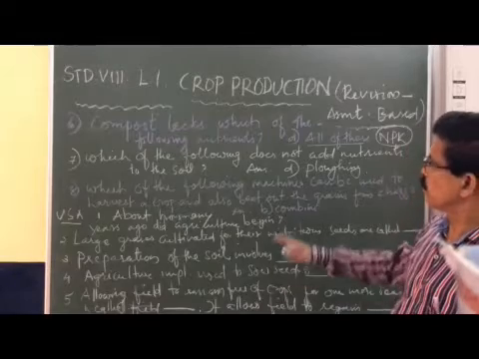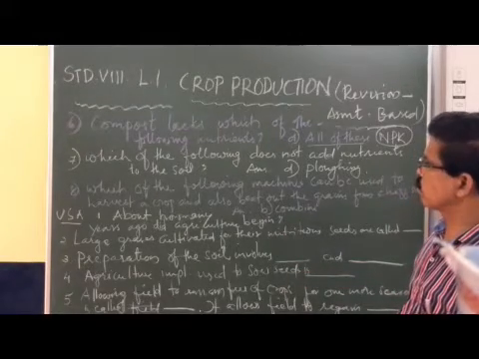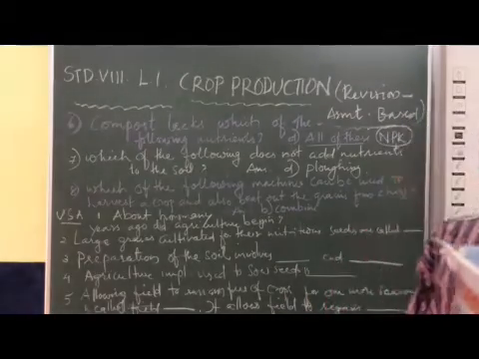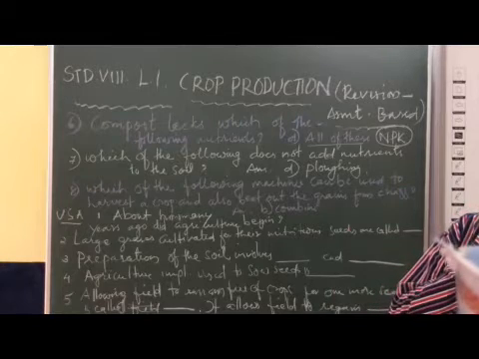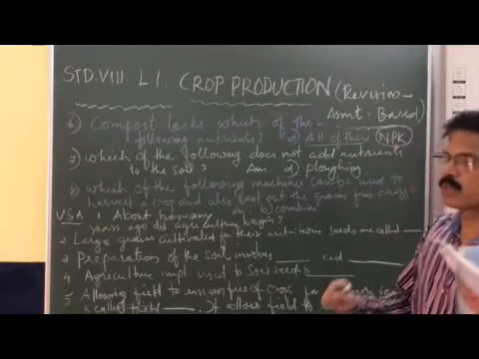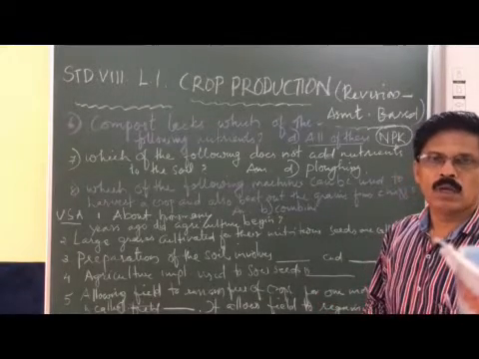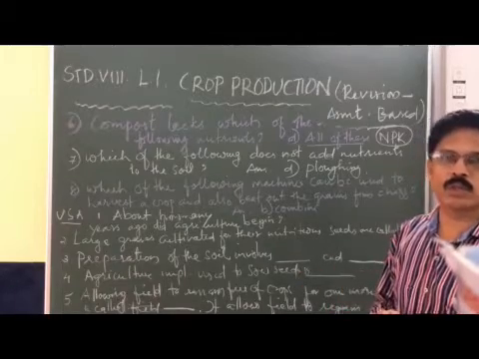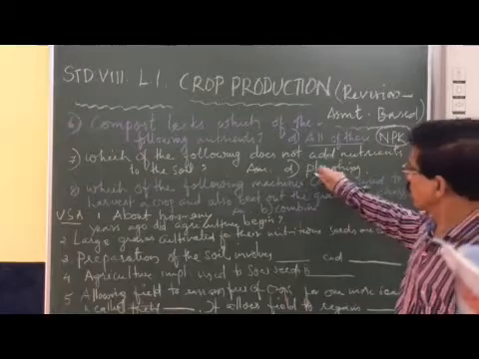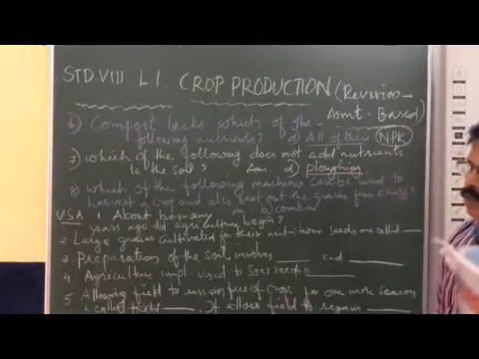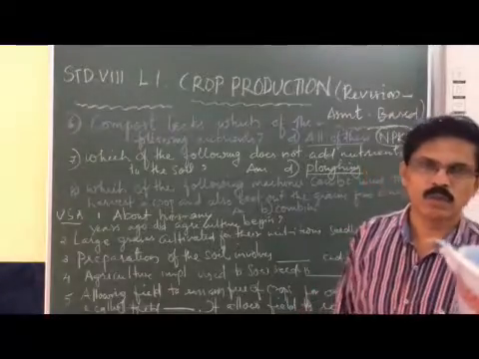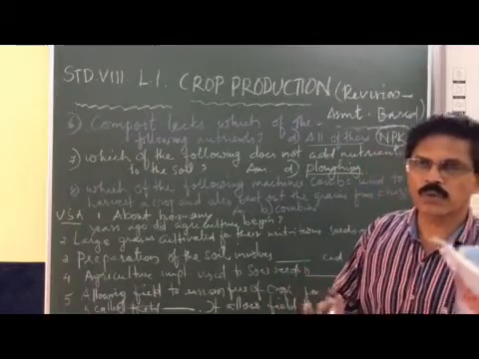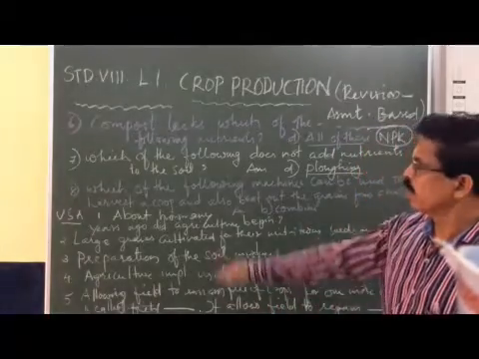Now the seventh one: which of the following does not add nutrients to the soil? There are four options. Option A is crop rotation, then the second is field fallow, and the third is manure. All of these add nutrients to the soil, but the last one is ploughing. Ploughing does not add nutrients to the soil, it only loosens the soil. It is loosening and turning the soil, so it does not add any nutrients. Got it? Clear.